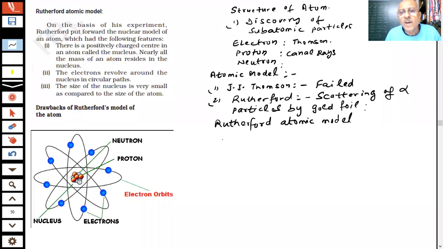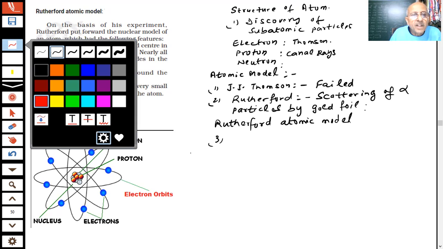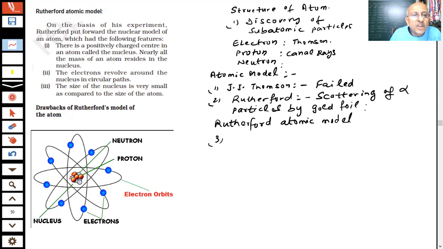This information you know already, the Rutherford atomic model. And here we have shown you a picture of that, students. This is the nucleus, as you can see. And inside the nucleus, there are neutrons and protons, and almost all the mass of the atom is present inside this nucleus. The mass of the electron is negligible as compared to neutron and proton.